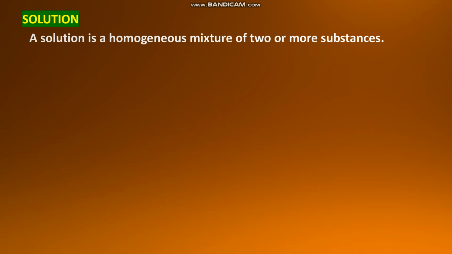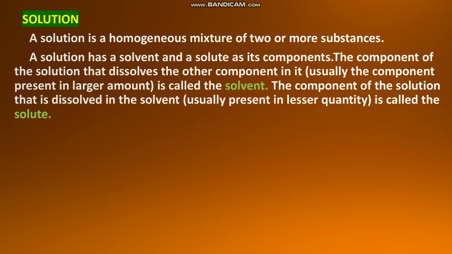Now let us see what is meant by a solution. A solution is a homogeneous mixture of two or more substances. So it has two components: one is a solute and the other one is a solvent. Let us see what the solvent and solute are. A solution has a solvent and a solute as its components.